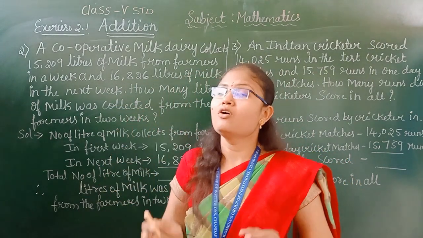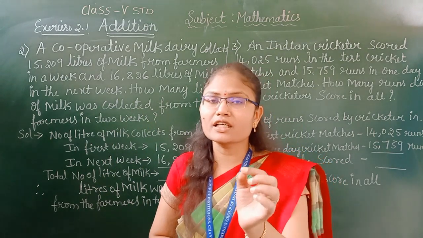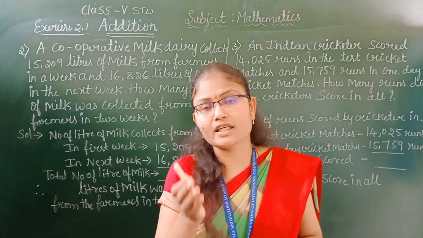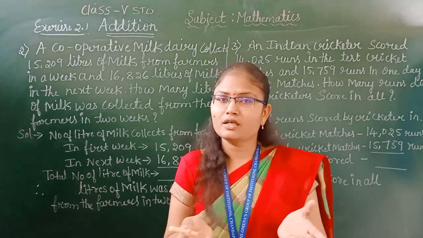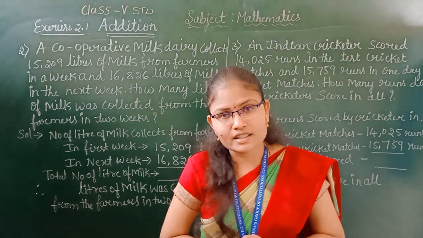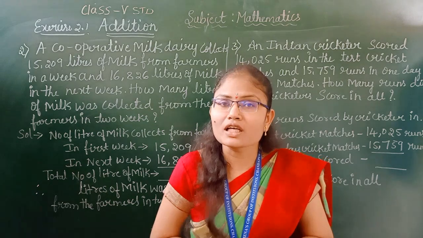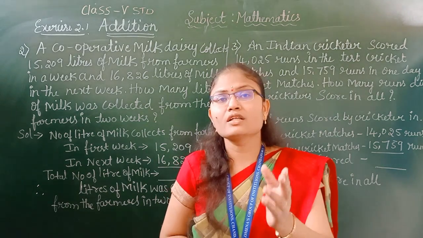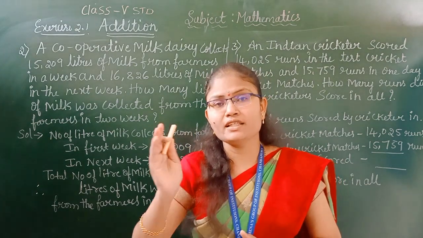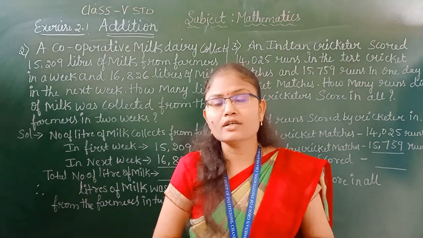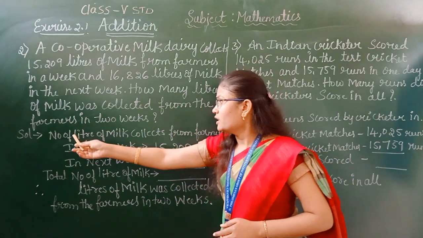For example, your father gave you pocket money. In the first week your father gave you 10 rupees. In the next week he gave 20 rupees. Now can you calculate the total amount which you have? Yes. What will you do? You will start addition. In the first week 10 rupees, in the next week 20 rupees. Total how many rupees? 30 rupees. There you added first week pocket money and second week pocket money, then you got the total pocket money which you have. Now in the same way we will consider this problem.